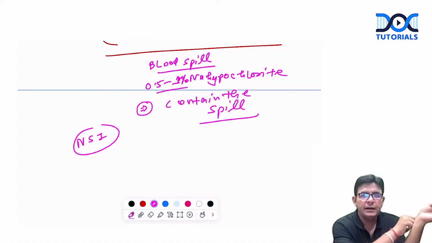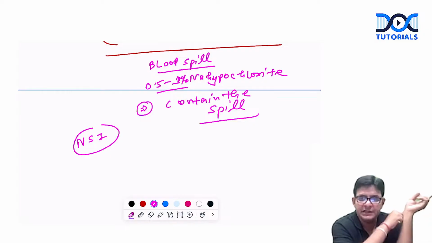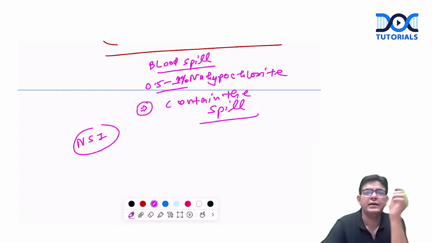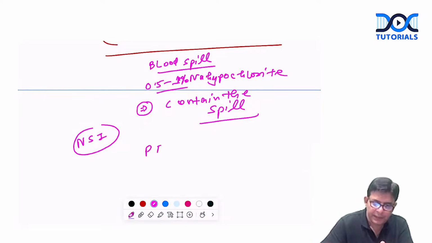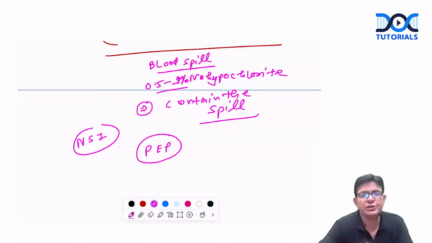Is it HIV positive, hepatitis B positive, hepatitis C positive? So you need to find out, for that particular patient on whom you are performing the procedure, what the status is. That is important. And by chance, unfortunately, if you get to know that the individual is HIV positive, then there is a separate protocol which you have to follow, which is termed PEP, post-exposure prophylaxis.